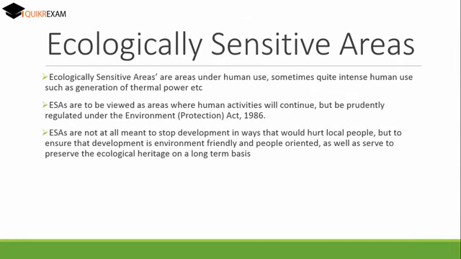Ecological sensitive area. Ecological sensitive areas are areas under human use, sometimes quite intensive human use such as generation of thermal power. ESAs are to be viewed as areas where human activities will continue but prudently regulated under the Environment Protection Act 1986. Friends, ecological sensitive area is nothing but an area where humans are settled, but it is only ensured that development in this area is environment friendly.